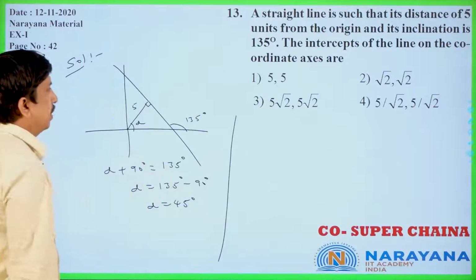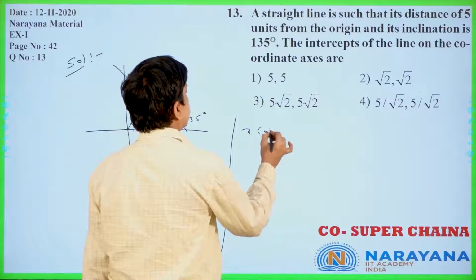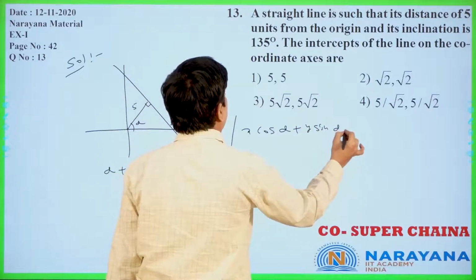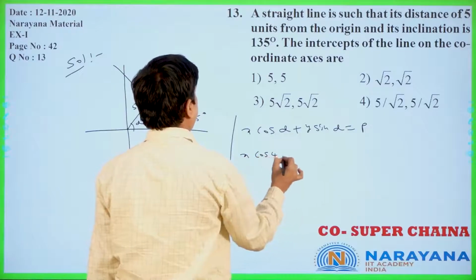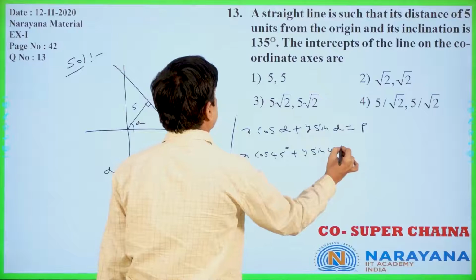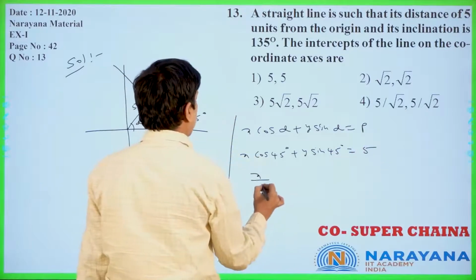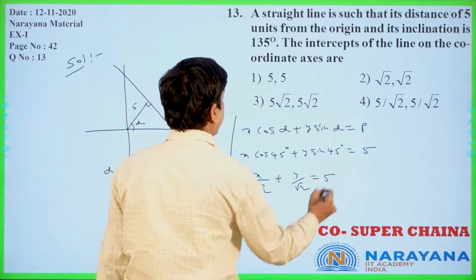Now what is the condition? x cos alpha plus y sin alpha is equal to p. x cos 45 degrees plus y sin 45 degrees is equal to p, which means 5. x by root 2 plus y by root 2 is equal to 5.